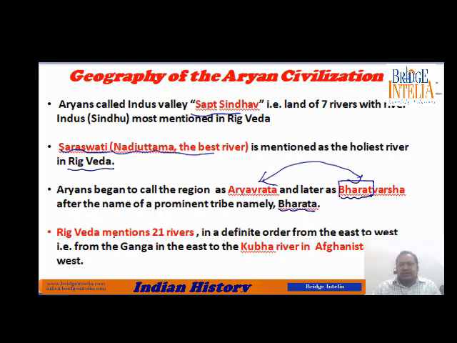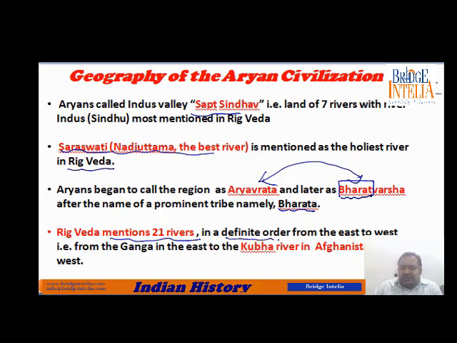So Rigveda mentions 21 rivers. Rigveda is a very, very respected book by billions of Hindus and people from other civilizations as well. Why? Because it is a storehouse of knowledge. Remember, like 3,500 years ago, they had so much knowledge. So Rigveda mentions 21 rivers, and there is something very interesting about these rivers.